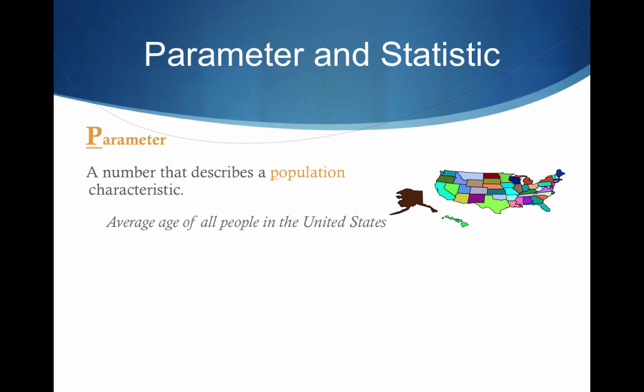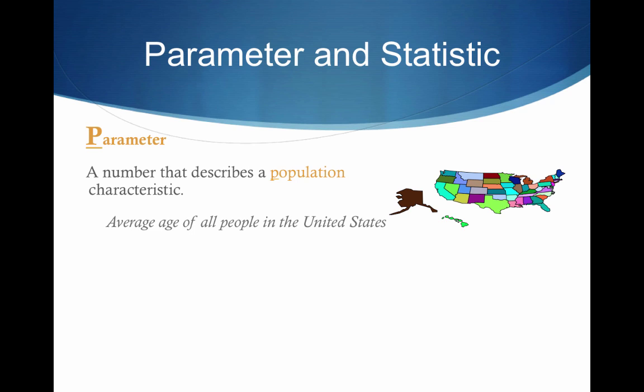Once we get into the course a little bit more, you're going to see Greek letters like mu and sigma, and you're also going to see lowercase normal letters like a little s and an x with a bar on top of it. Anytime you see Greek letters, those are going to represent parameters.